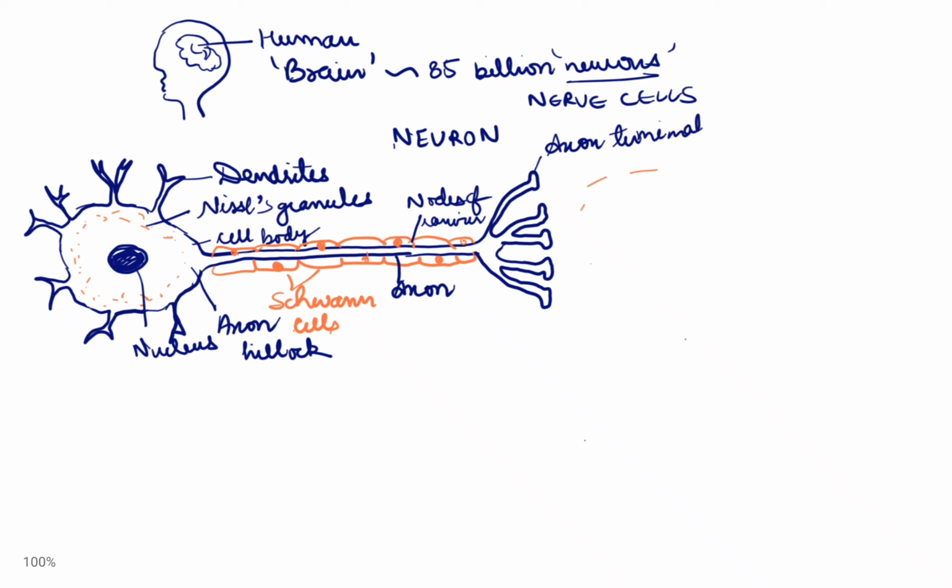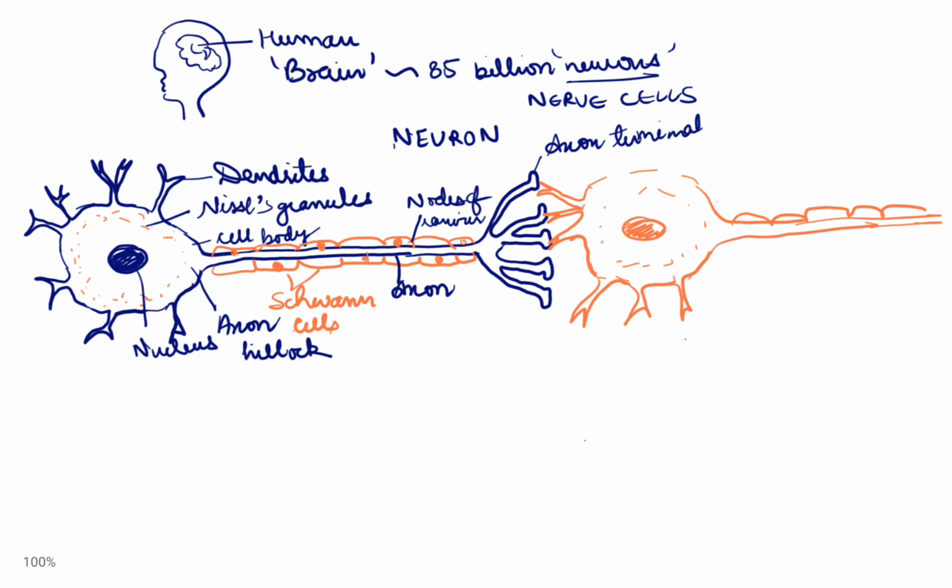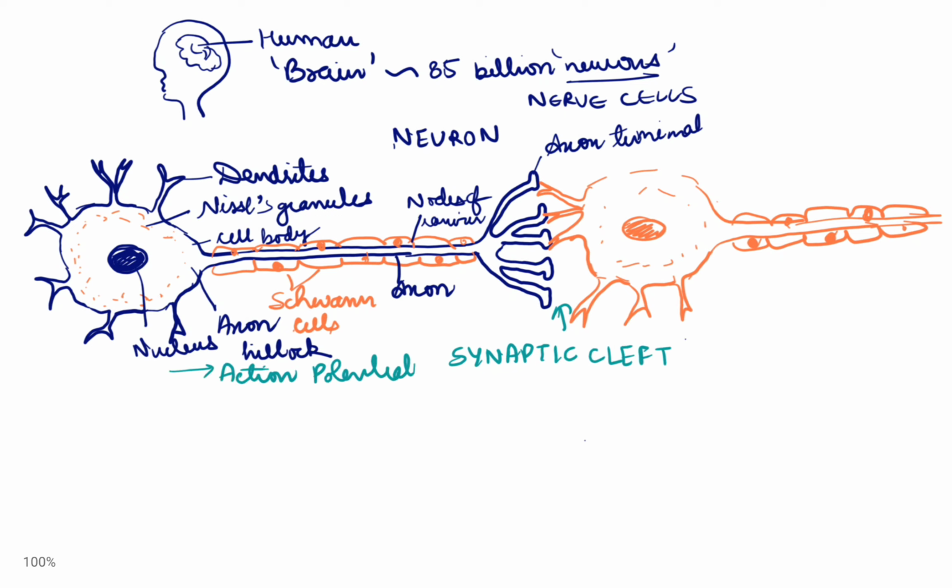The neurotransmitters, that is the chemical signal, are released at the axon terminal due to this action potential in the synaptic cleft, where they interact with the receptors of the next neuron. The neuron that transmits the information is known as the presynaptic neuron, and the one which receives the information as neurotransmitters is known as the postsynaptic neuron.